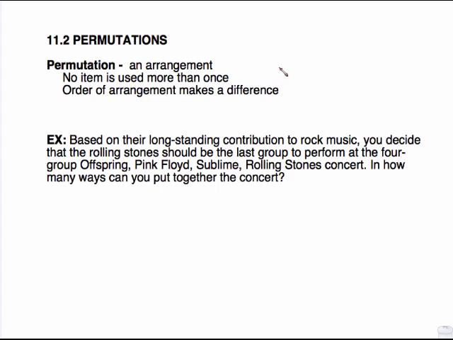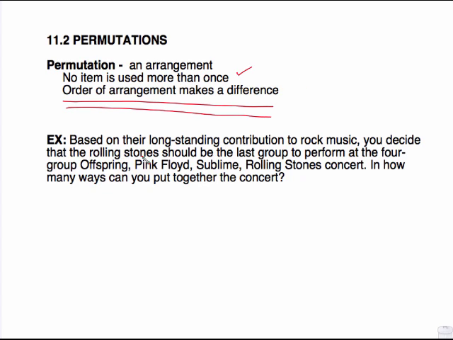This is section 11.2 on permutation. A permutation is an arrangement. Order matters. That's a major thing to keep in mind for permutations. And the other is no item is used more than once. We're basically, in permutation, placing an object, and once it's been placed in a position, it can't be placed again.